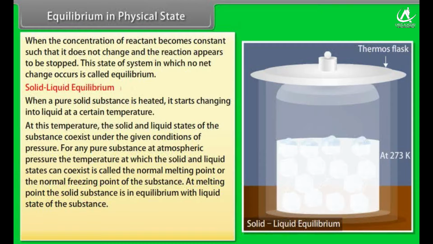Let us consider ice and water at 273 Kelvin, the melting point of ice, taken in a perfectly insulated thermos flask. An interesting feature of this system is that the temperature as well as the masses of ice and water remain constant. This represents a dynamic equilibrium between ice and water. As there is no change in mass of ice and water, the number of molecules going from ice into water is equal to the number of molecules going from water into ice. Thus, at equilibrium, the rate of melting is equal to the rate of freezing.